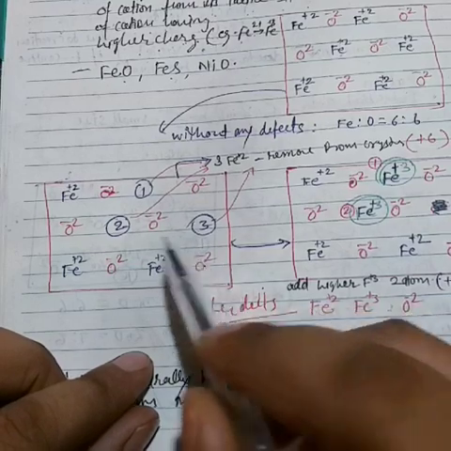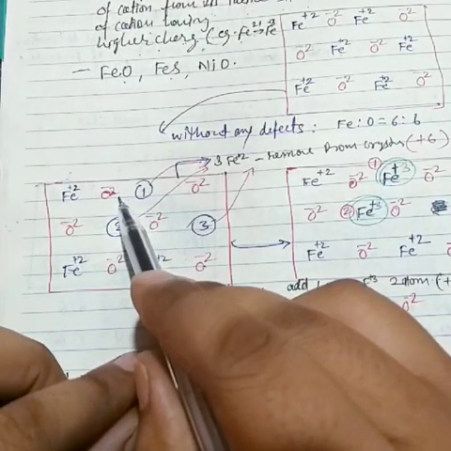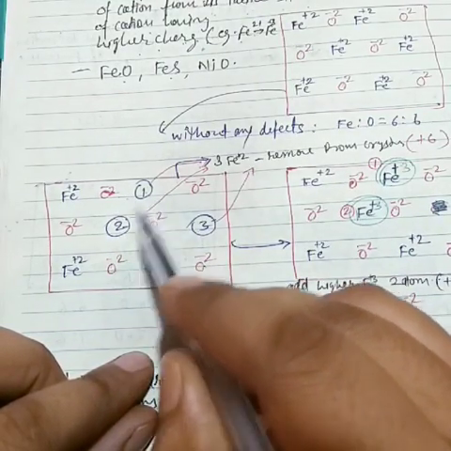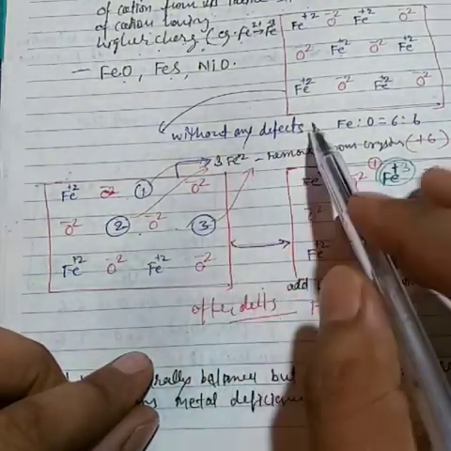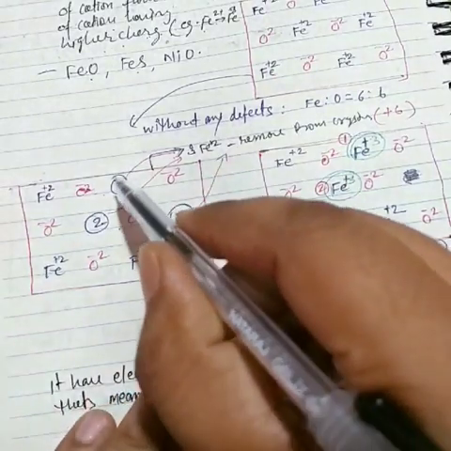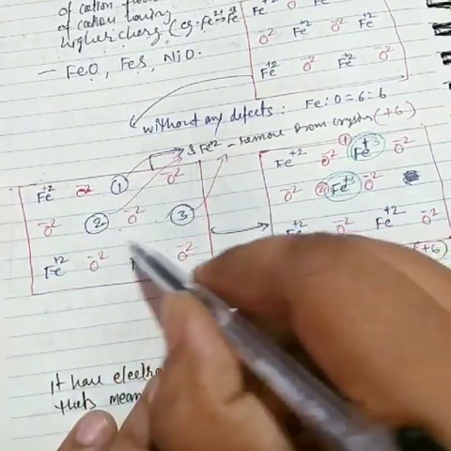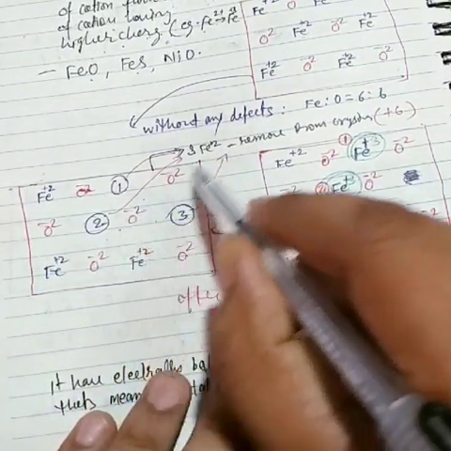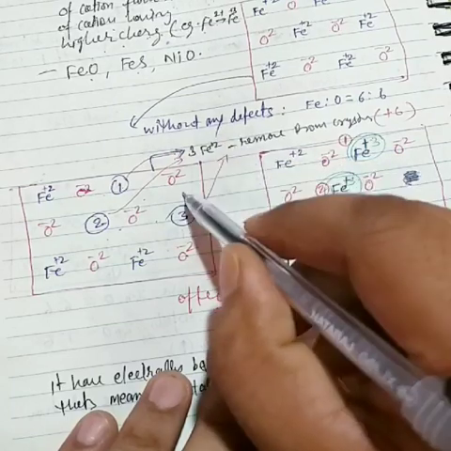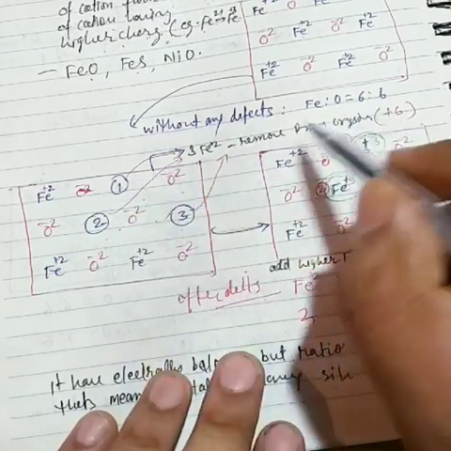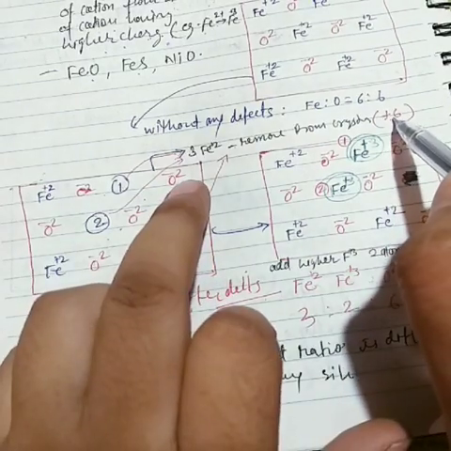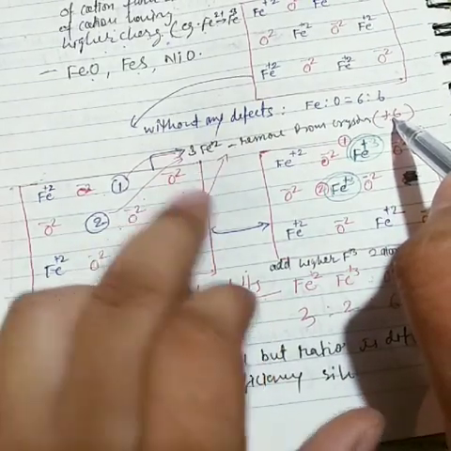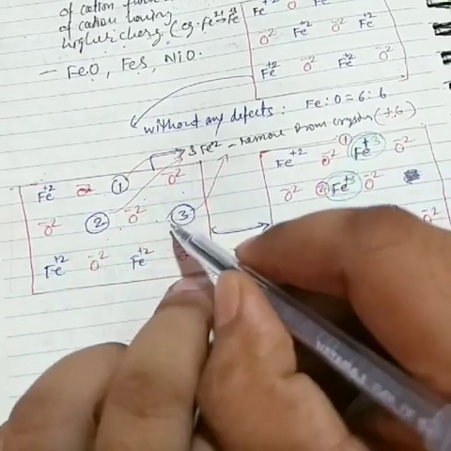Now see here. First of all, how many iron atoms are removed from the crystal? See, 1, 2, 3. So 3 atoms of iron are removed from its crystal. Yes, definitely. So what is the oxidation number of 3 atoms? That means +6 oxidation number, +6 charge removed from its crystal.